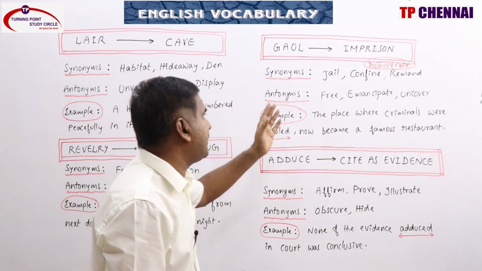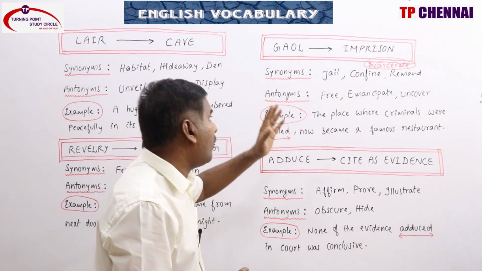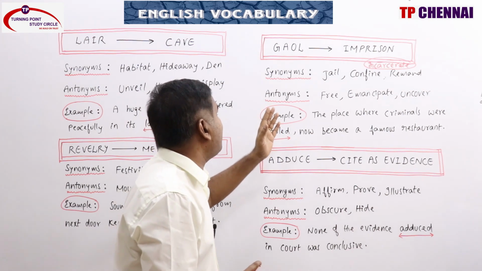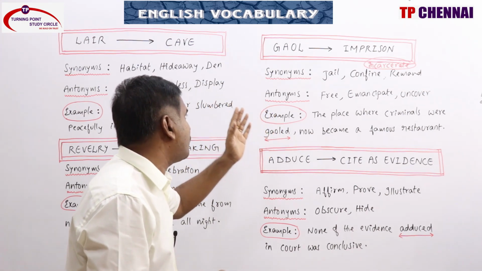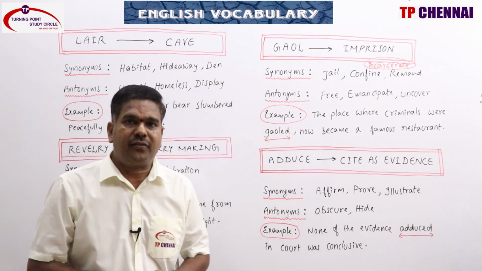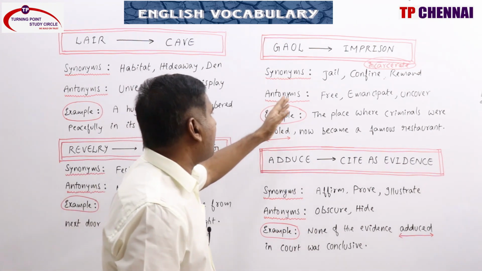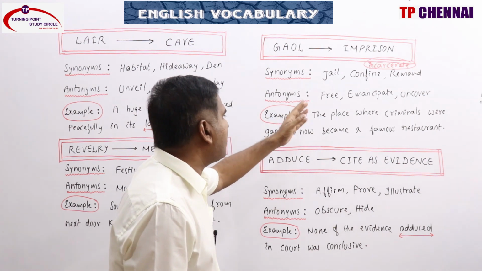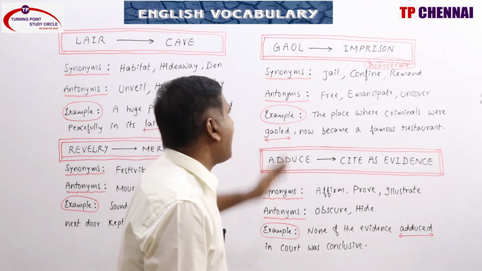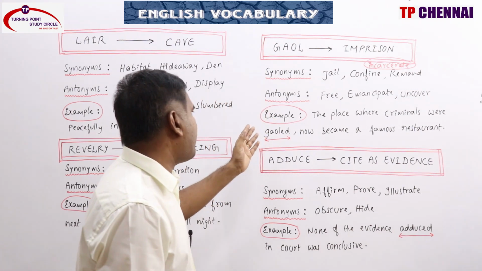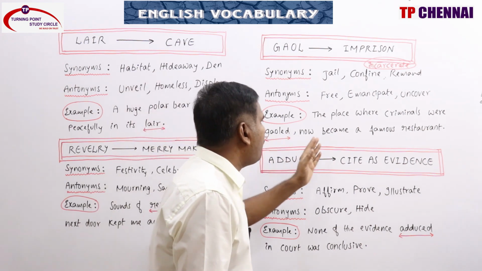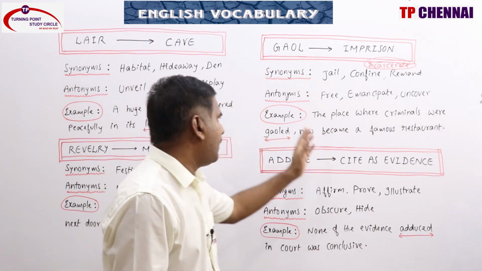Whenever we use such words, that means old-fashioned words, called archaism, particularly used in poetry. These are one of the figures of speech. Antonyms: free, emancipate, uncover, unhampered. Example: the place where criminals were jailed now became a famous restaurant.